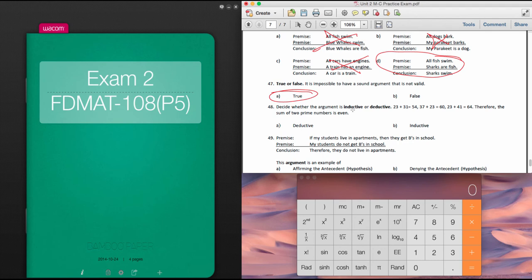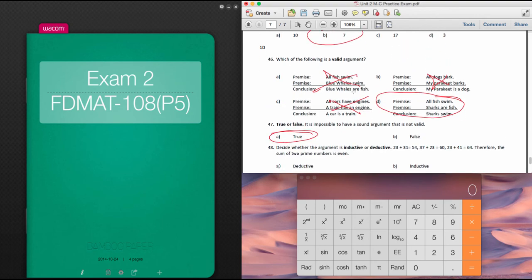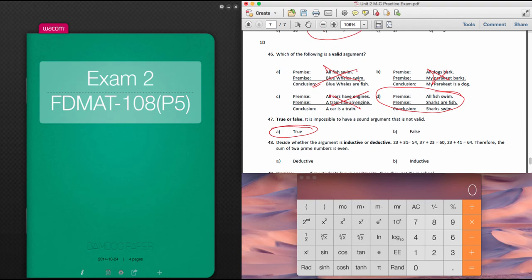So as you look at that, it's impossible. If I have a good sound argument, then it should be valid. And if it's not, then your argument is probably what's not set up properly.